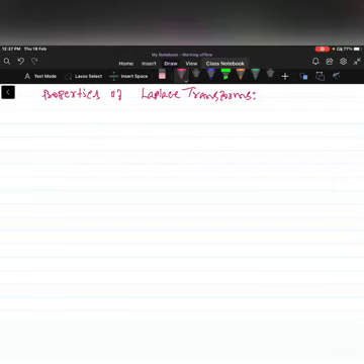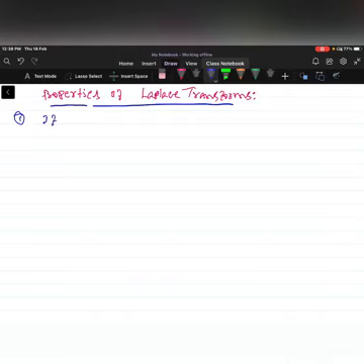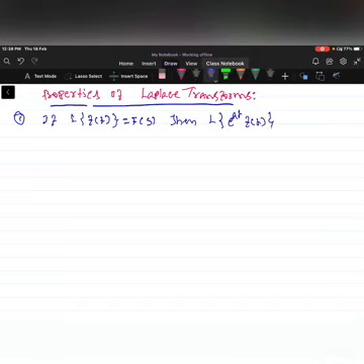In this video, I'm going to discuss properties of Laplace transforms. So, take the first property. If Laplace of f of t is equal to F of s, then Laplace of e power at with any function f of t is equal to F of s minus a. This is the first one.